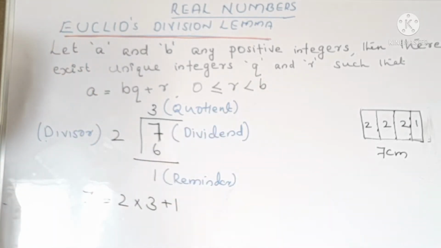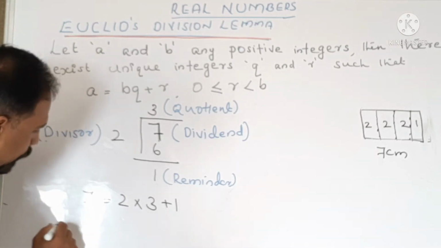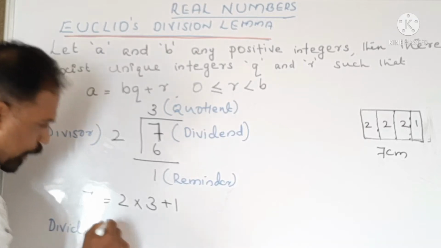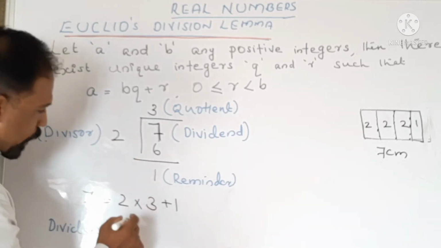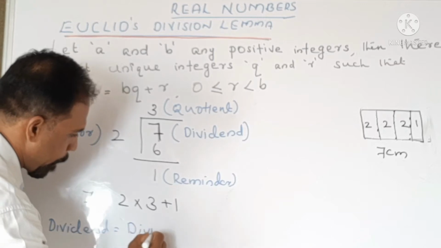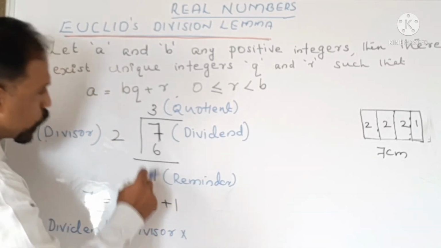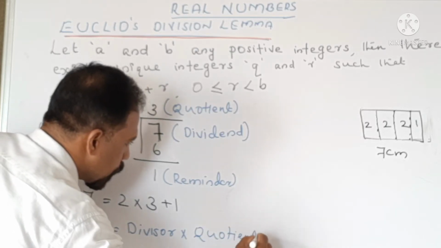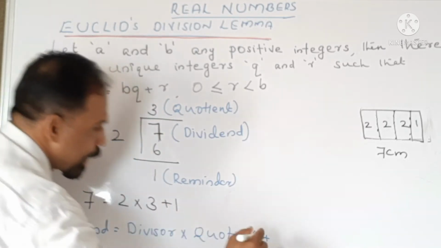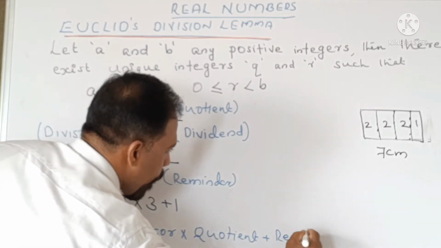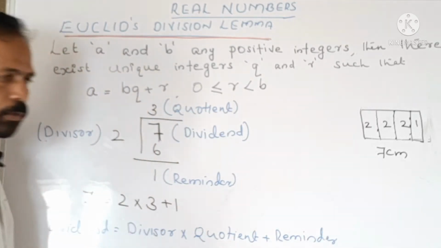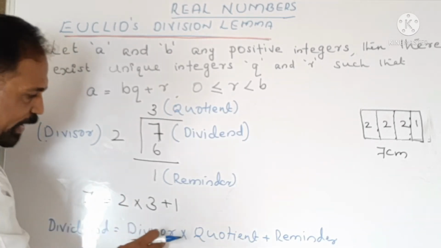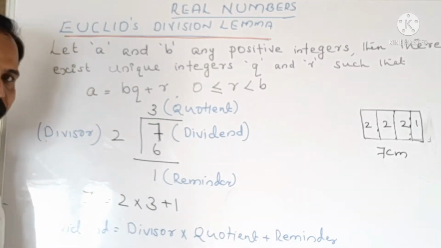So instead of 7, I can write dividend; equal to, instead of 2 I can write divisor, into 3 I can write quotient, instead of 1 I can write remainder. So our statement is: dividend is equal to divisor into quotient plus remainder.